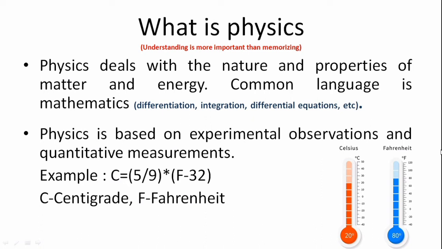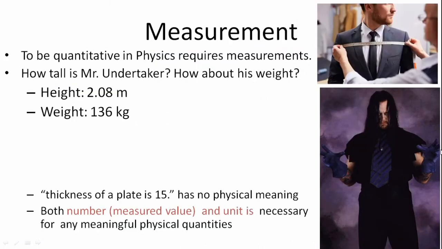For that we have centigrade or Fahrenheit units as a standard reference for the measurement of temperature. We also have a simple mathematical formula to convert from centigrade to Fahrenheit and vice versa. If you want to convert from Fahrenheit to centigrade, we use a simple formula: C is equal to 5 by 9 (F minus 32).